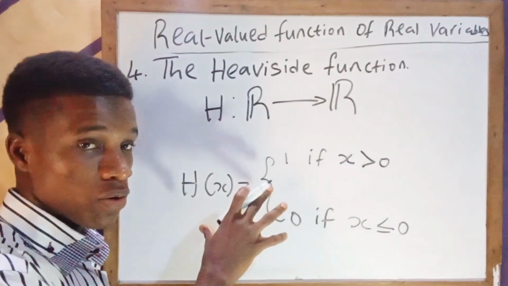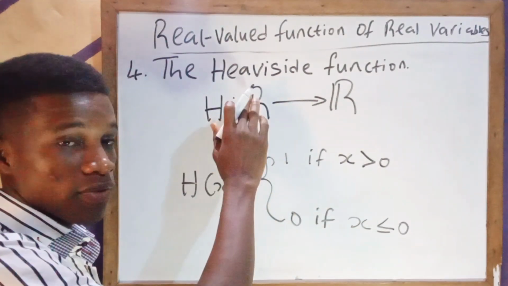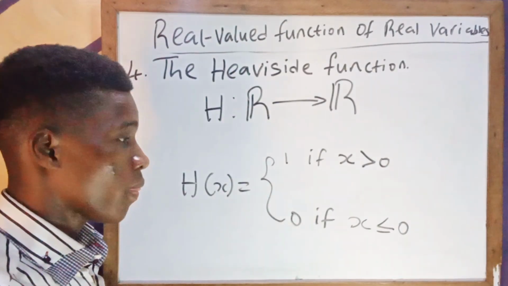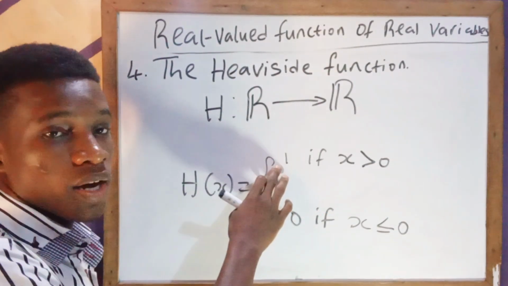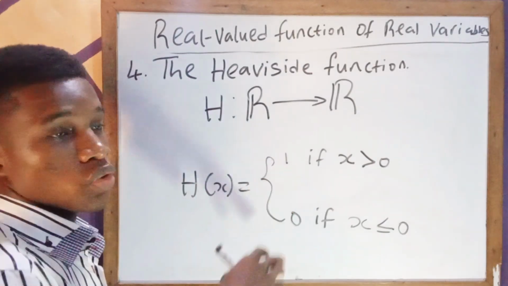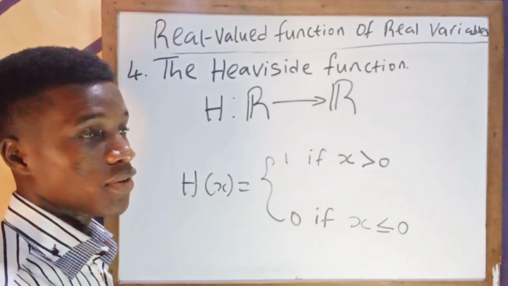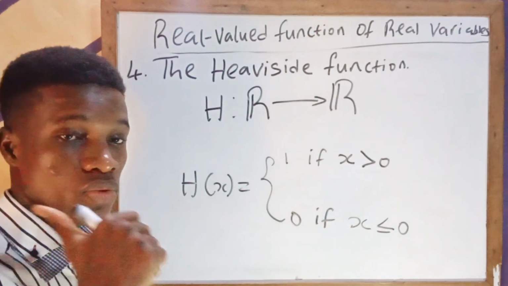So a function of this form is what we refer to as the Heaviside function, and this is basically saying if you have an x which is greater than 0, the function assigns the number 1. So this is just like a refinement of the signum function.